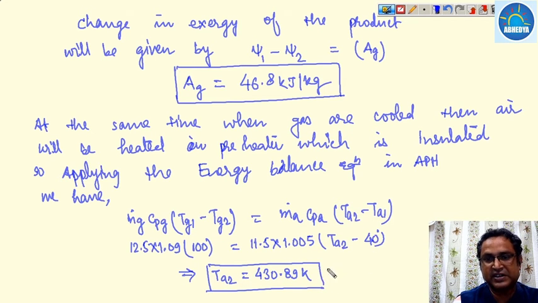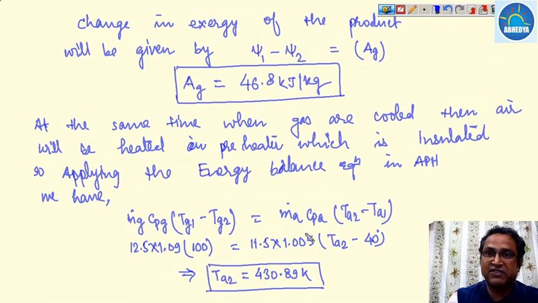This is with 40 degree centigrade; to convert it into Kelvin, you will get TA2 in degree centigrade, doesn't matter, and I have converted this into Kelvin, so this becomes 433.89 Kelvin. So it is the final temperature of the air.